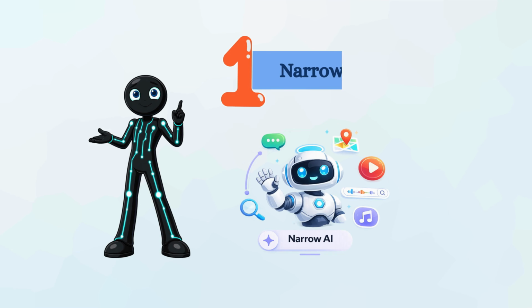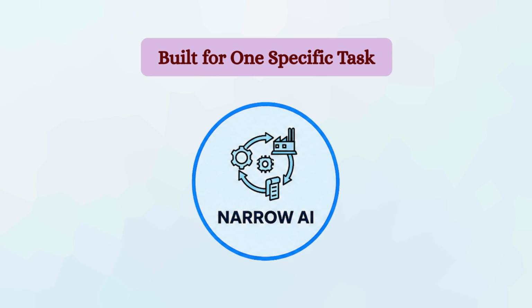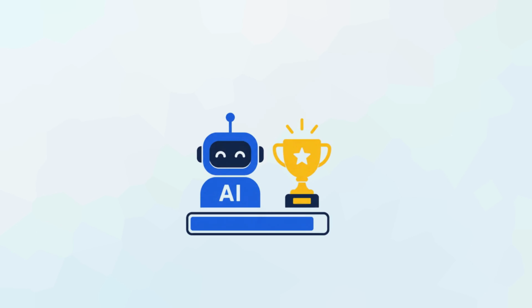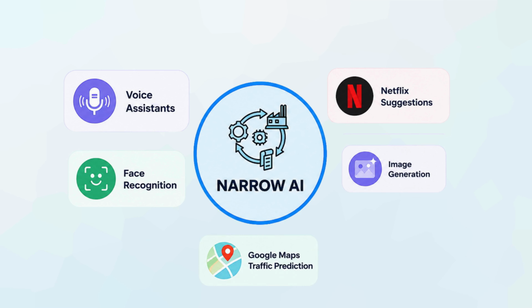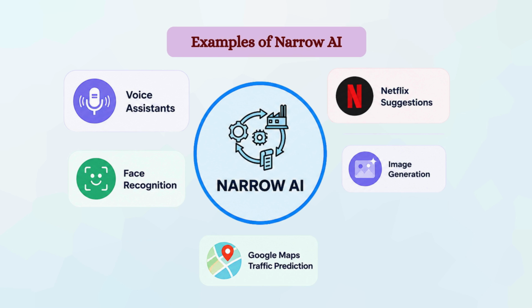The first type is Narrow AI, also called weak AI. Narrow AI is designed to perform one specific task. It can become extremely good at that task, sometimes even better than humans, but it cannot operate outside the area it was trained for. For example, voice assistants, Netflix suggestions, face recognition, image generation tools, and Google Maps traffic prediction are all examples of narrow AI.